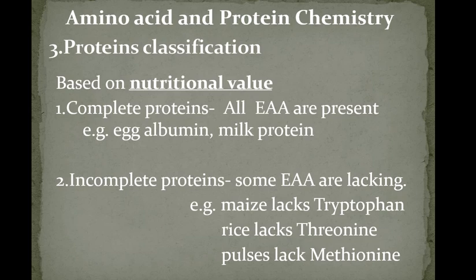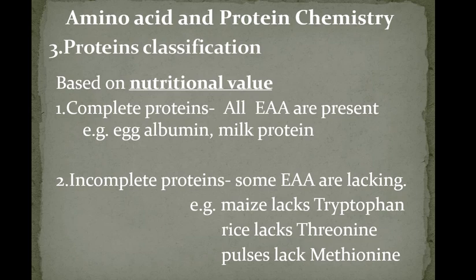Then there is another classification of proteins based on nutritional value. So based on nutritional value, proteins are classified into two types: complete protein and incomplete protein. Complete protein means all essential amino acids are present in a protein. For example, complete proteins, we have egg albumin and casein, which is present in milk. Milk protein is called casein. So casein and albumin are examples of complete protein. These complete proteins have all the 8 essential amino acids in their structure.